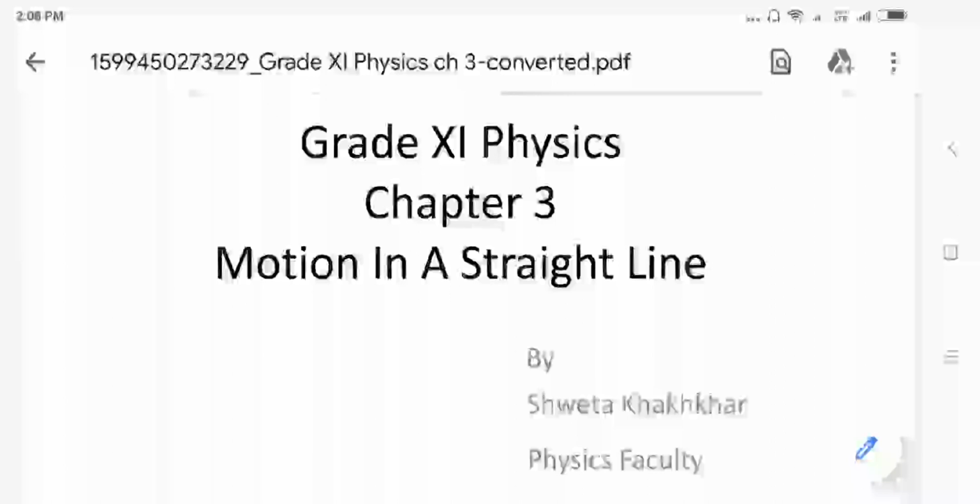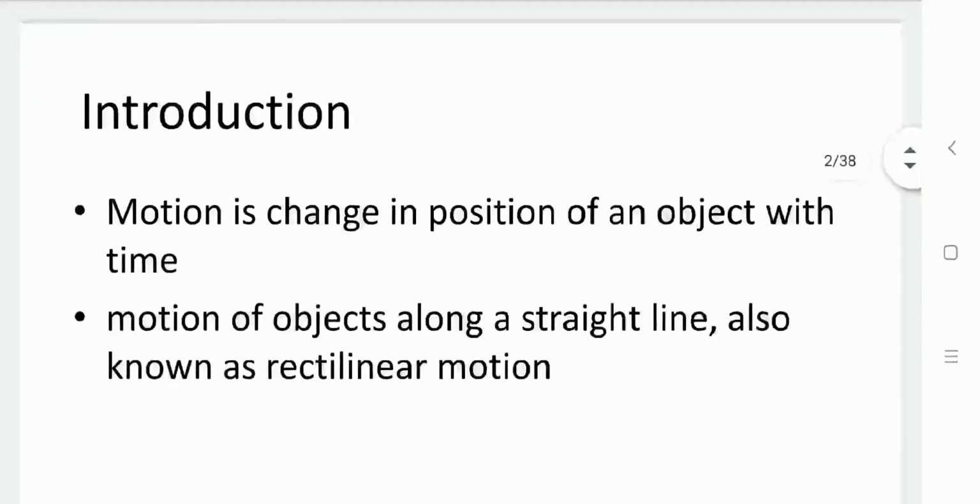Hello students, let us start our session of chapter number 3, motion in a straight line. Basically, what is motion? Motion is a change in the position of an object. While any object is at rest, by applying a force, that object moves in the direction of the applied force.